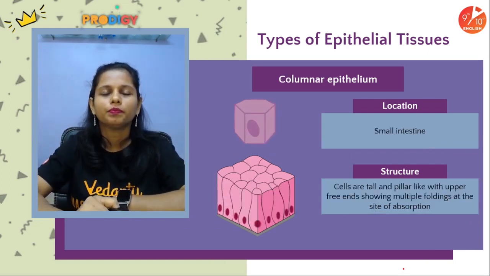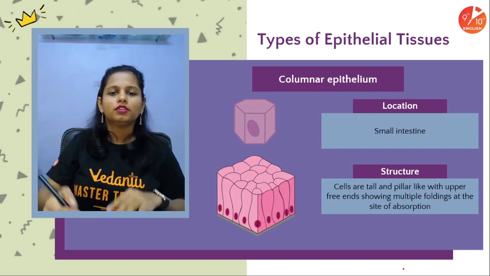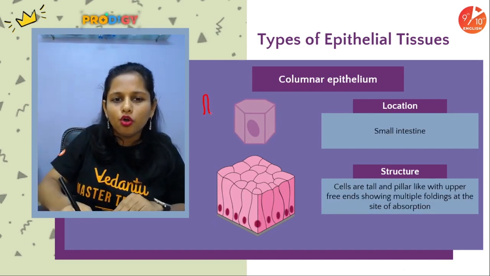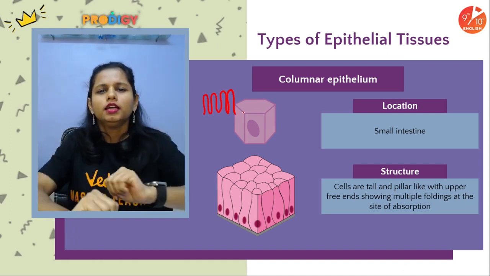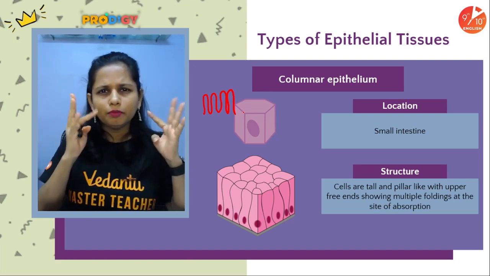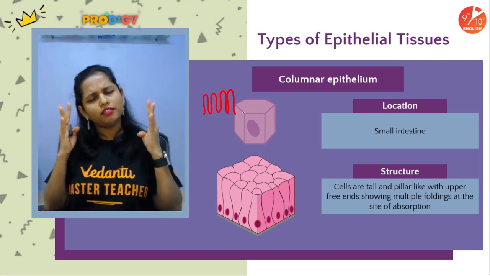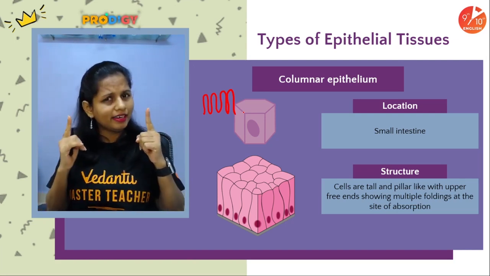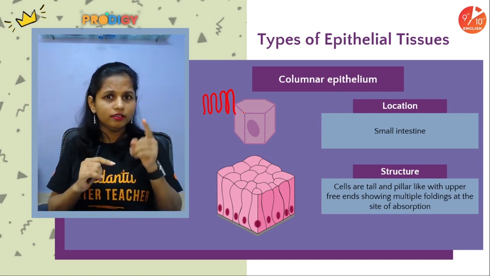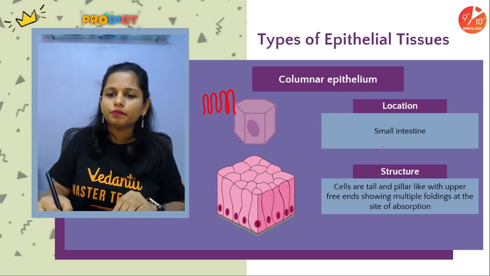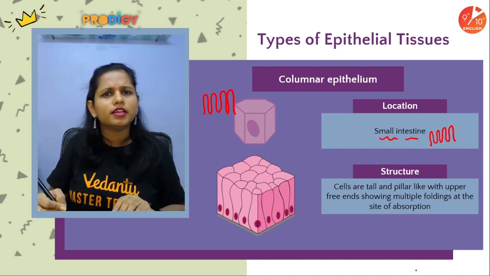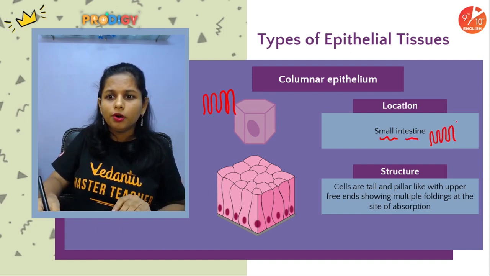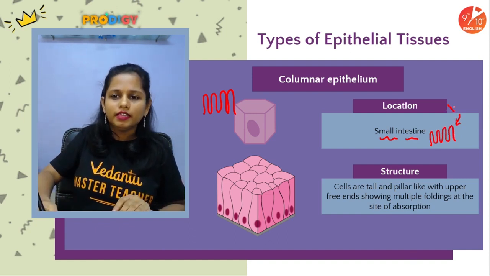Then columnar. These cells are very tall and pillar-like. They look like finger-like projections. You have studied this somewhere. These finger-like projections, where are they? In our alimentary canal, particularly in our small intestine. These finger-like projections present in our small intestine are known as what? Perfect, they are known as villi.